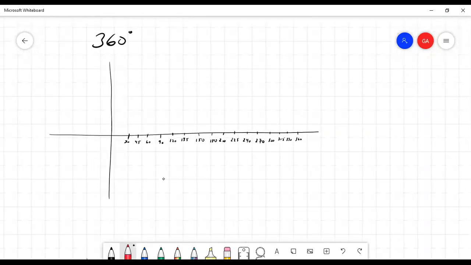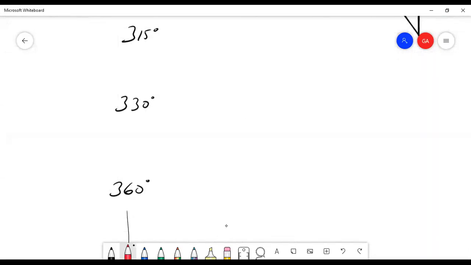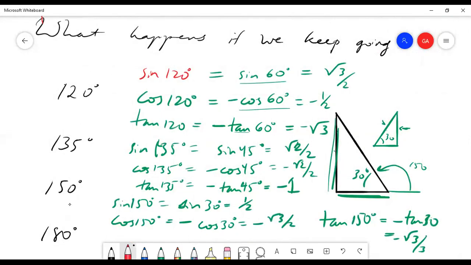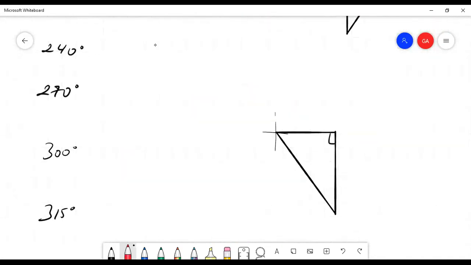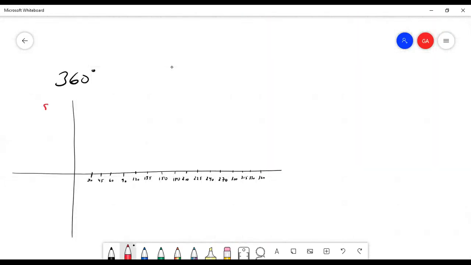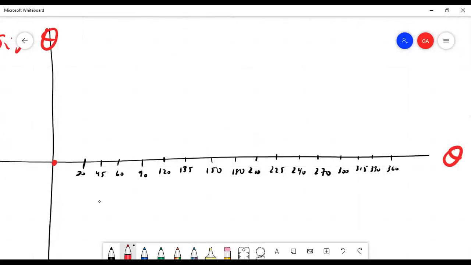And that is that if we were to plot all of these things simultaneously, so if I truly did all of these values, if I computed all of these things and then I were to plot all these points, let's start with sine. Say I were to plot sine of theta as a function of theta. I would get a graph. I'll zoom in because these numbers are small. I would get a graph that starts here, right? Sine of 0 is 0, and then it increases, and then it hits, this is the point 1. And then it starts decreasing, right?